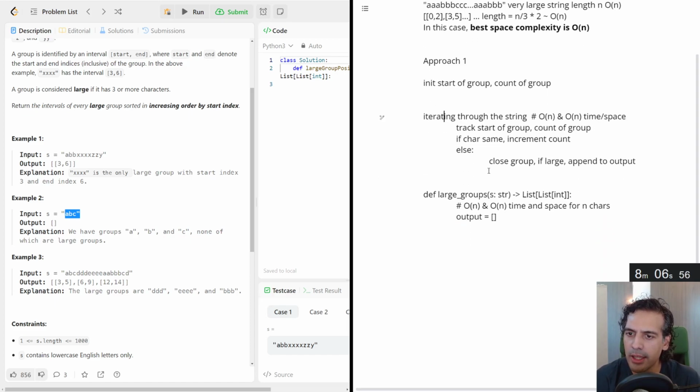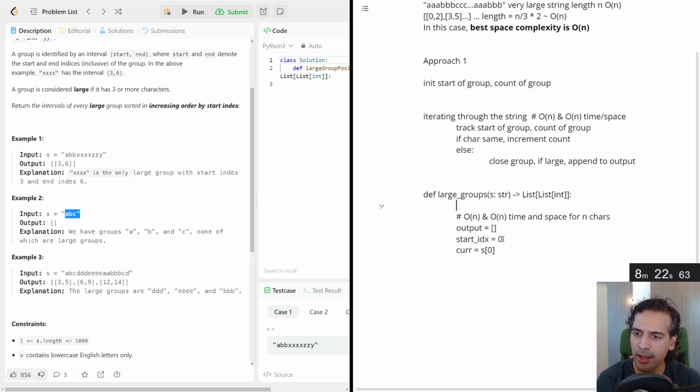So how do we turn that into this? Let's create our start index. It's going to be equal to 0, and our char is equal, well, let's just call it char, is equal to string 0. So step 1, let's do a quick check. If not string, return an empty list. And that just handles the empty case of a string.